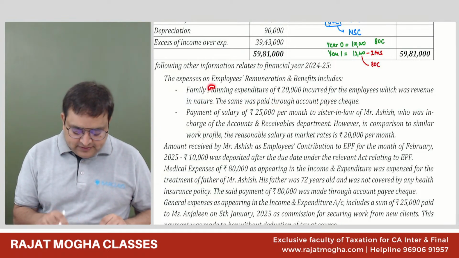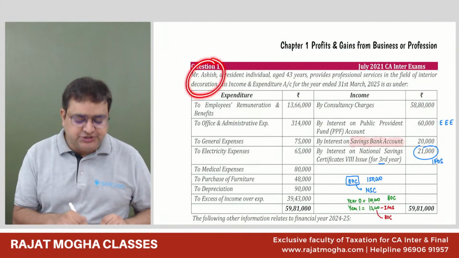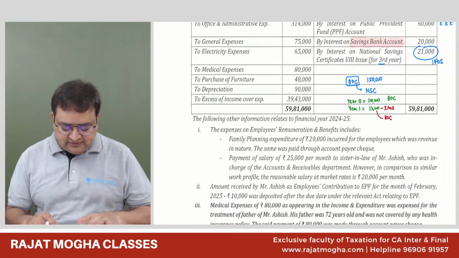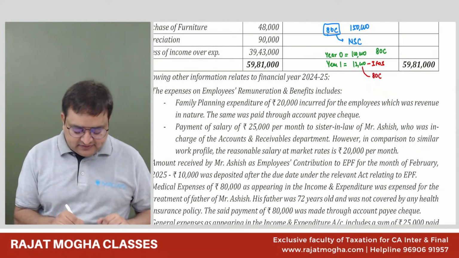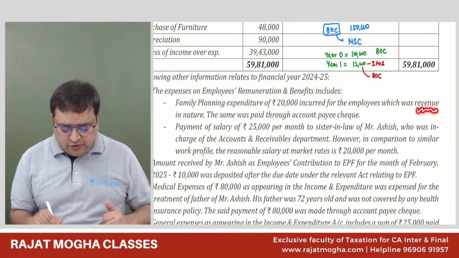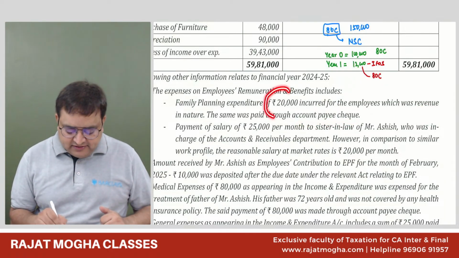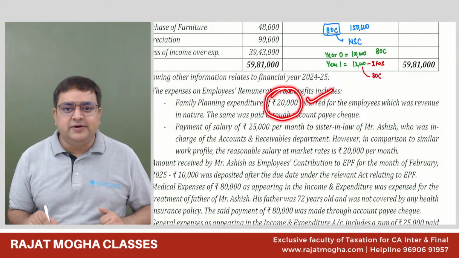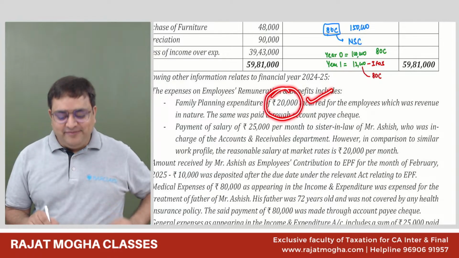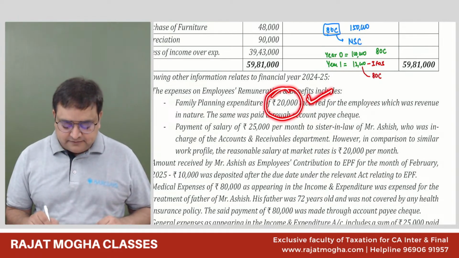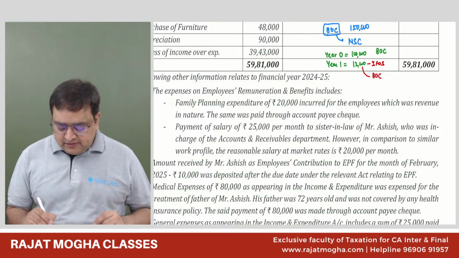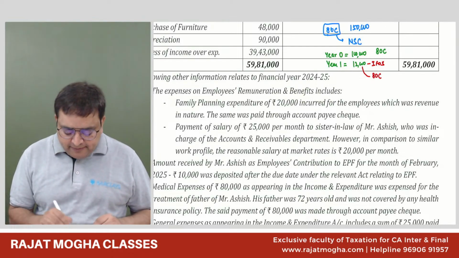Okay. So this employee, who is the assessee? Ashish. This amount includes expenses related to family planning, and these expenses are revenue in nature and we have paid through account payee cheque also. Please tell me whether this 20,000 should be allowed or not allowed. Everybody tell me, why not allowed? Only for a company assessee will we allow family planning. Correct. We allow family planning expenses.